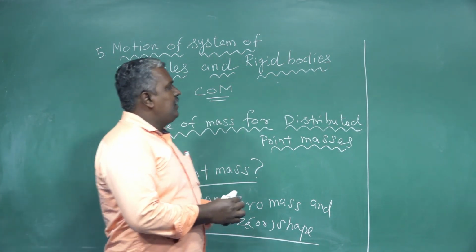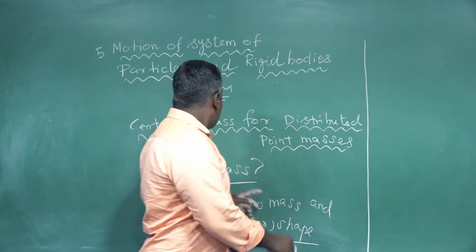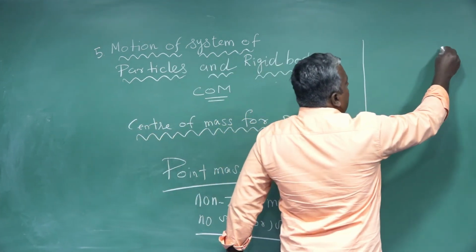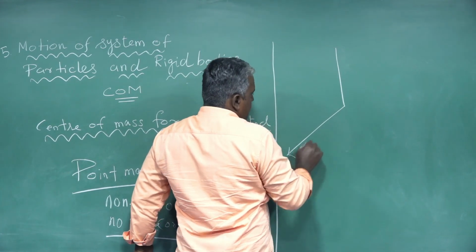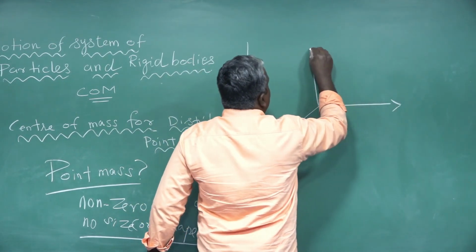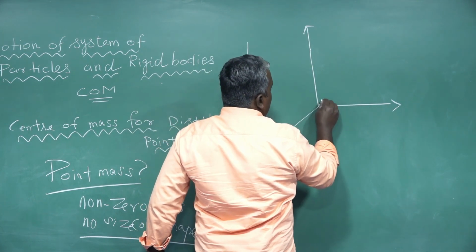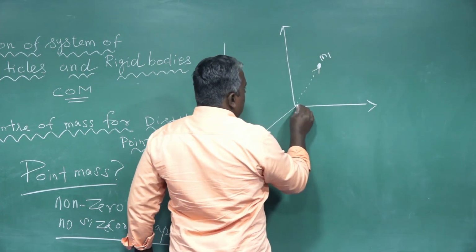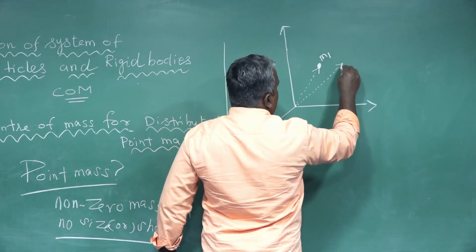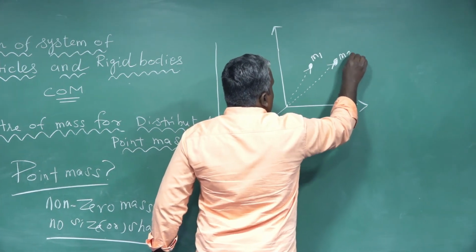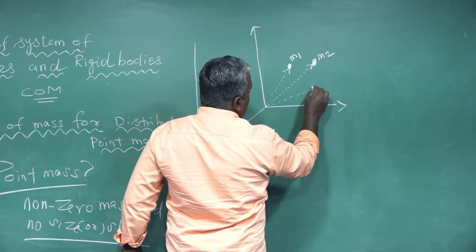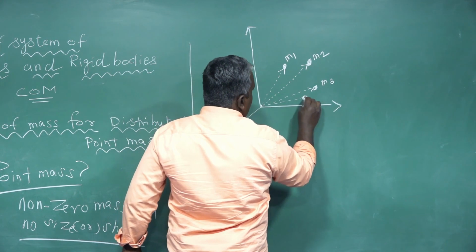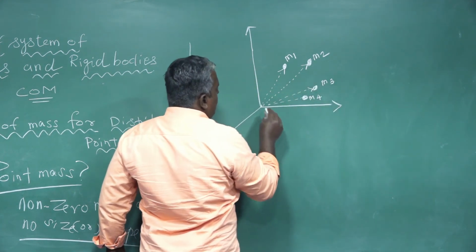Okay, now we are going to discuss center of mass for distributed point masses. This is mass M1, mass M2, mass M3, and this is mass M4.